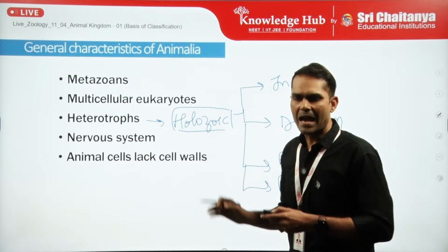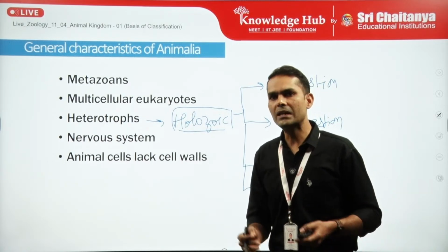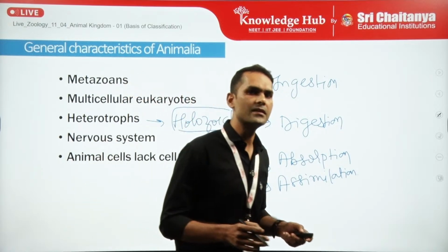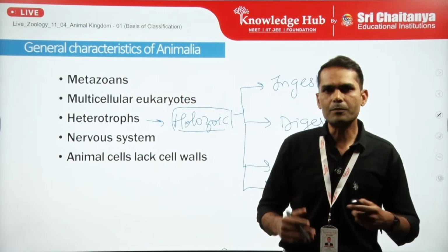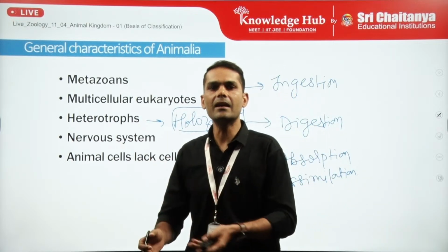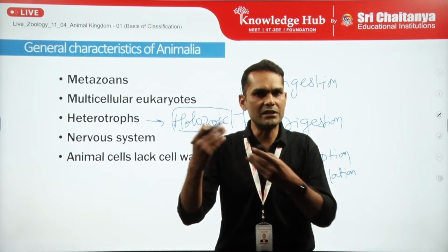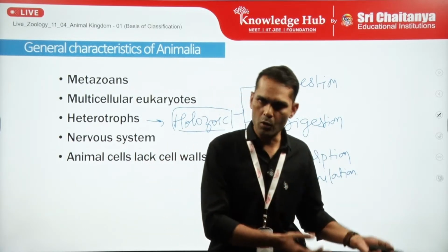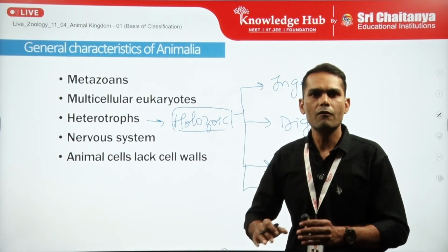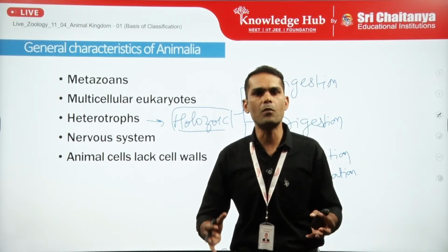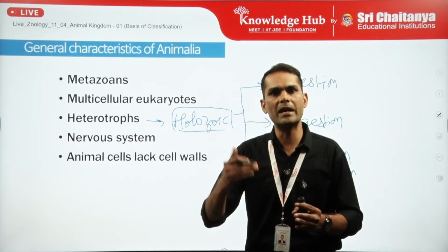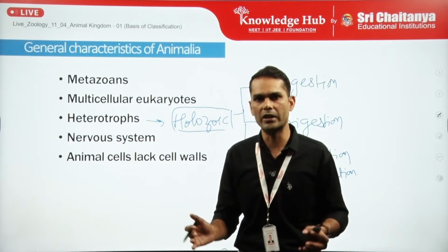The other is that the animal cell usually lacks a cell wall. Now, the question arises, why does the animal cell lack a cell wall? It is because the endoskeletal support is provided by bones, which are cartilaginous or bony in nature. So the cell usually does not require a cell wall for rigidity, because the organism's body support is provided by the endoskeleton, which could be either cartilaginous or bony in nature.